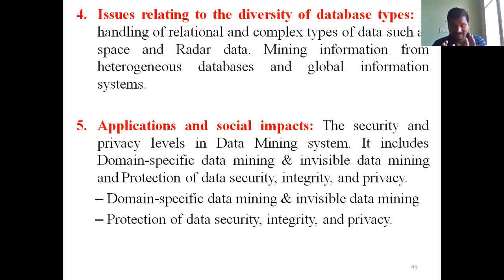Handling relational data, that is table data, is not a problem here. Complex types of data, such as space data and radar data, handling that kind of data is a problem. Mining information from heterogeneous databases and global information. Another one is application and social impact: domain specific data mining, invisible data mining, and protection of data security and integrity. These are all different issues. You may not know how to handle that kind of issues here.